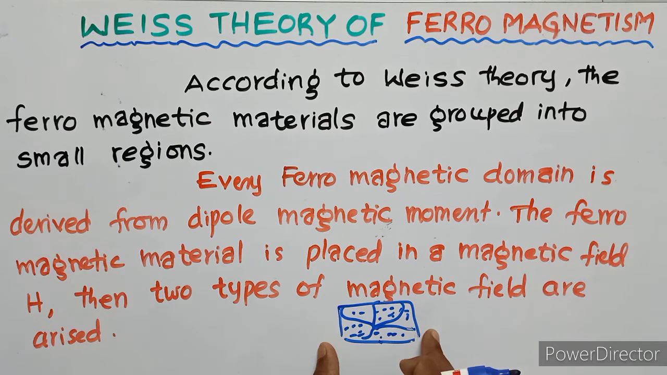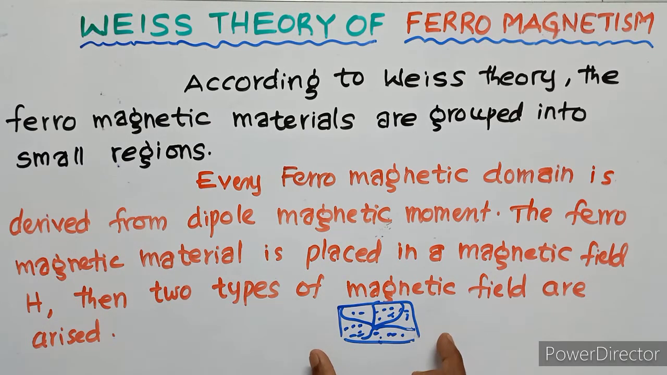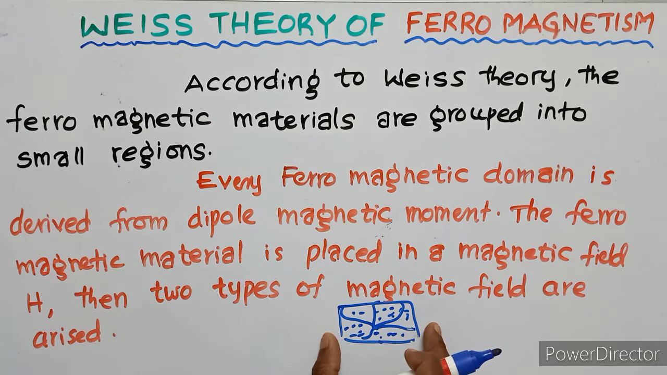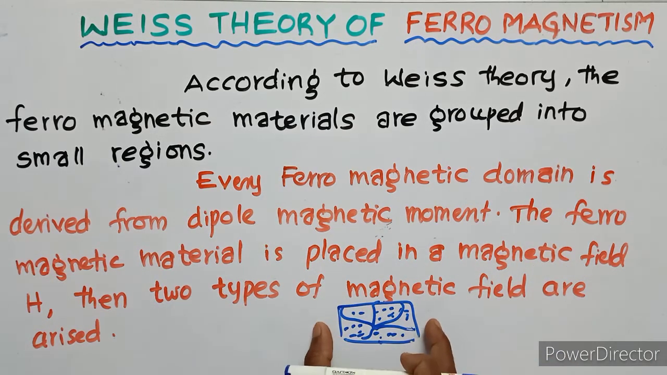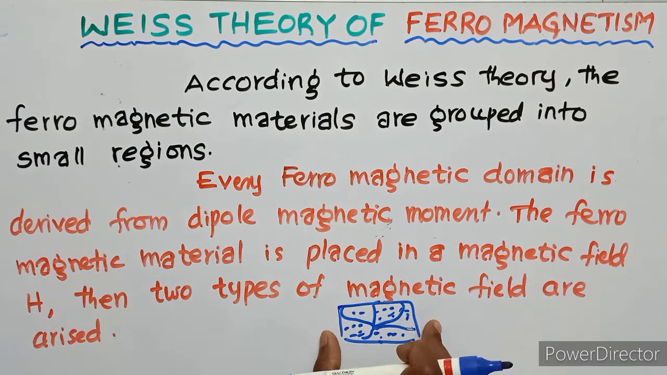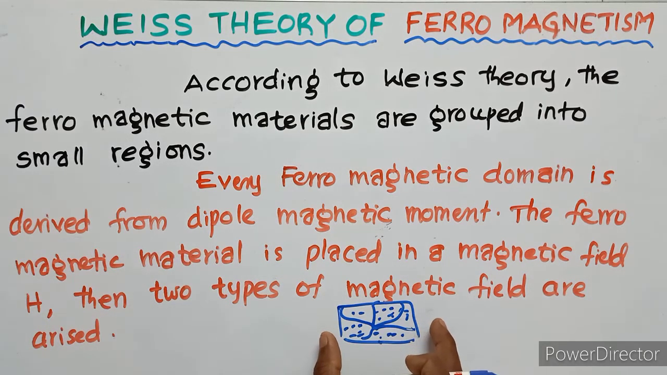Ferromagnetic material is composed of small regions. అంటే ఫెర్రోమాగ్నెటిక్ మెటీరియల్స్ అనేవి చిన్న చిన్న డొమైన్లుగా పిలువబడే చిన్న చిన్న ప్రాంతాలు. దాన్ని వీస్ థియరీ ప్రకారం చెప్పుకోవచ్చు అన్నమాట. Just like domains, already we know that this is the domains. These are all small regions and it's named domains.